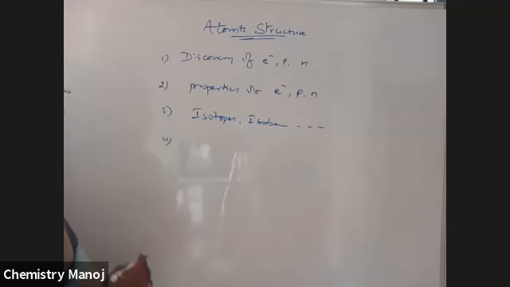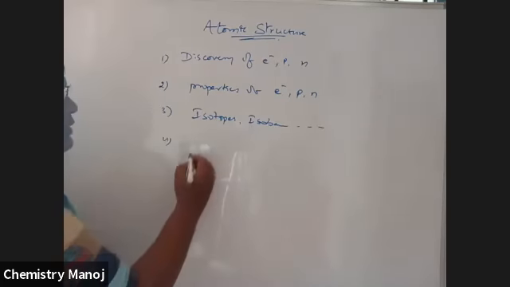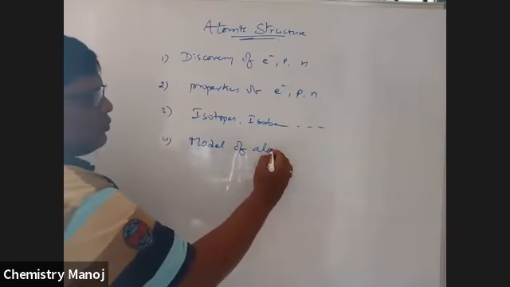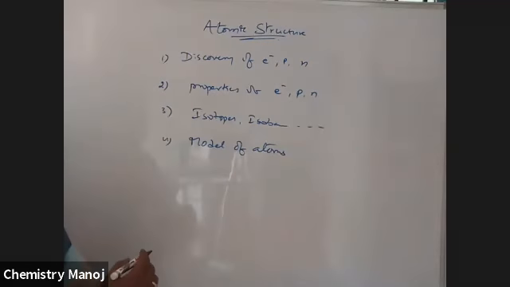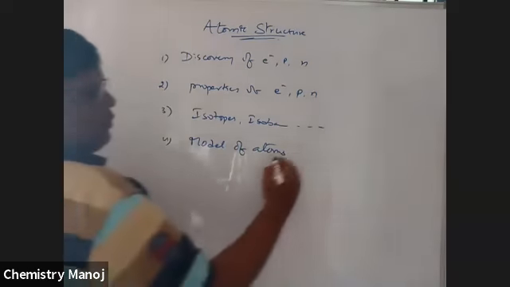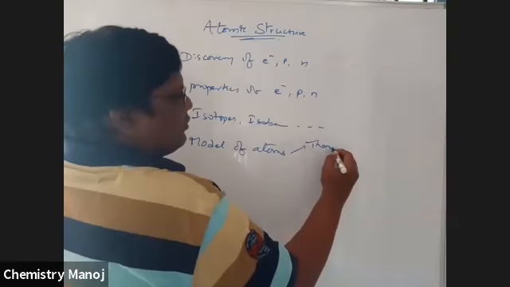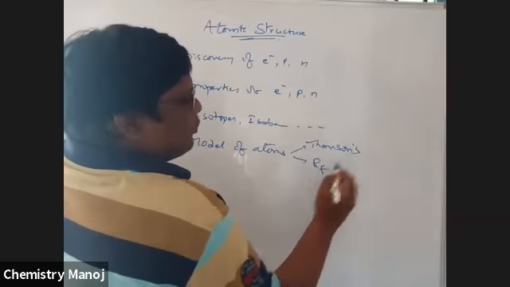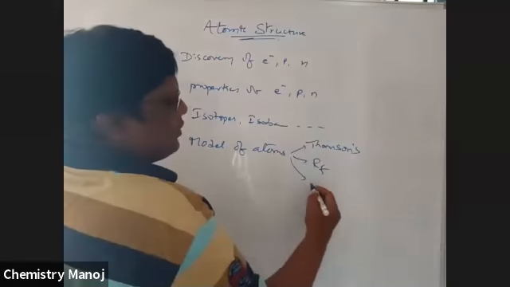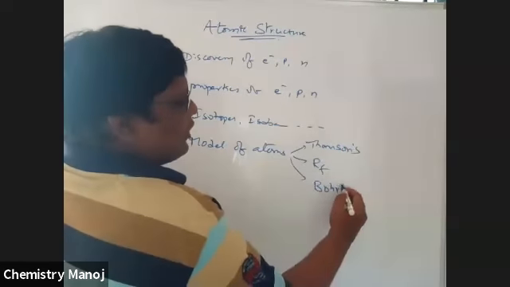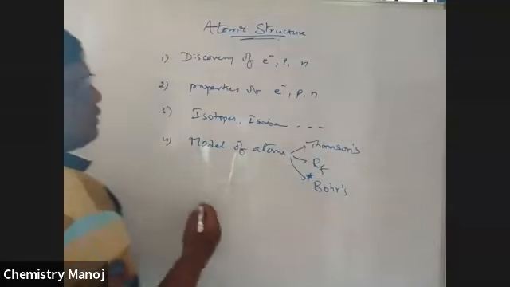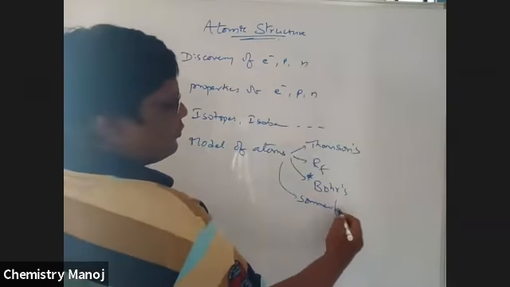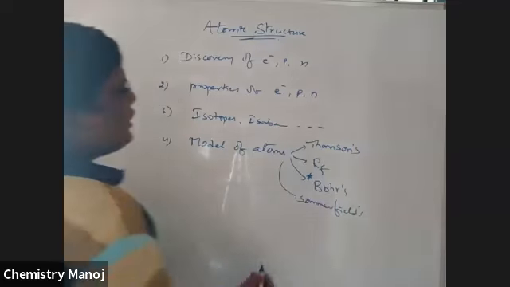After that, different models of atoms. What are those models? First of all, Thomson's model, Rutherford's model, and next Bohr's model. It is very, very important. Bohr's model, Sommerfeld's model. So these are the different models of atoms.